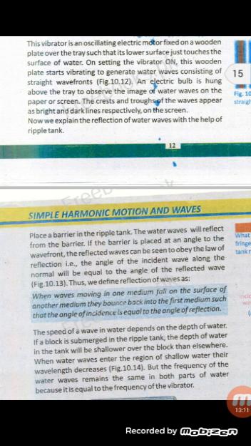Now we explain the reflection of water waves with the help of a ripple tank. Place a barrier in the ripple tank. The water waves will reflect from the barrier. If the barrier is placed at an angle to the wave front, the reflected waves can be seen to obey the law of reflection. The angle of the incident waves along the normal will be equal to the angle of the reflected waves. Thus we define reflection of waves as